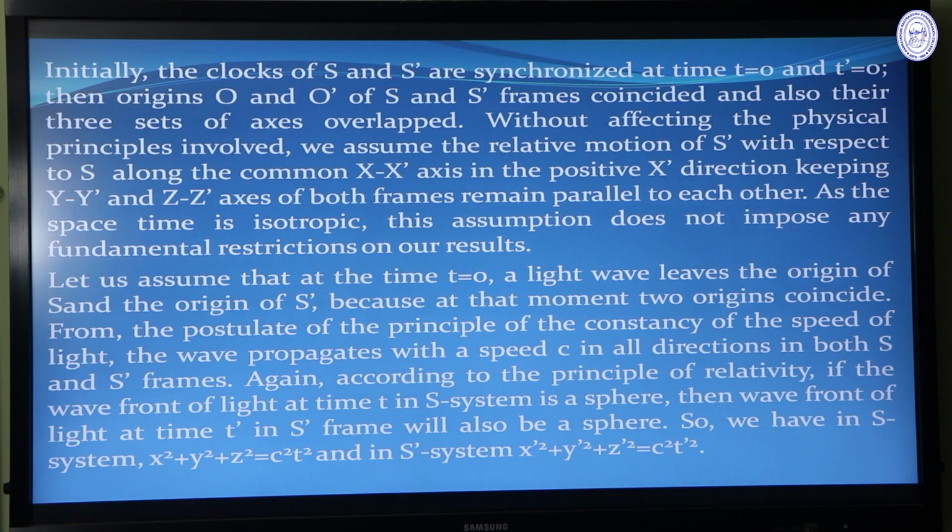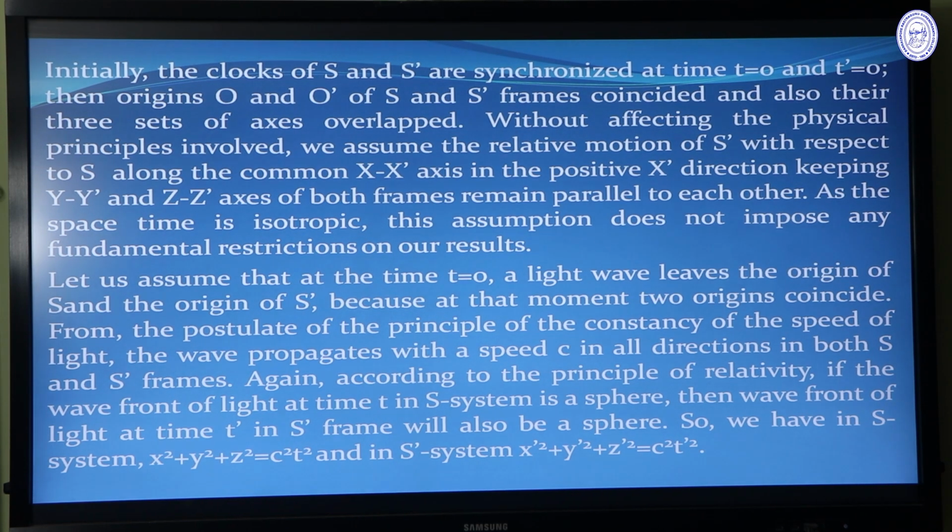Also, unlike the Galilean transformation, we make some assumptions. Initially, the clocks of S and S prime synchronize at time t and t prime equal to 0. The origins O and O prime of S and S prime coincide, and the sets of axes overlap. Without affecting any physical principle involved, we assume the relative motion of S dash with respect to S is along the common x axis in the positive x direction, keeping the y and z axes of both frames parallel to each other. As space-time is isotropic, this assumption does not impose any fundamental restriction on our result.